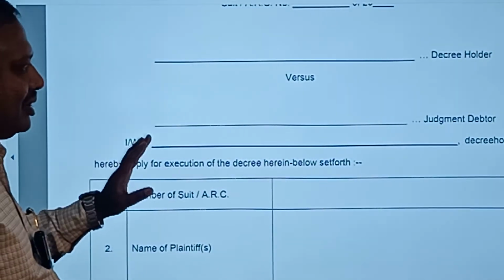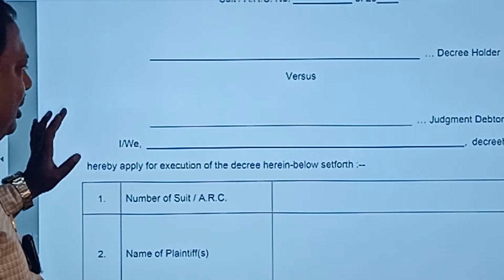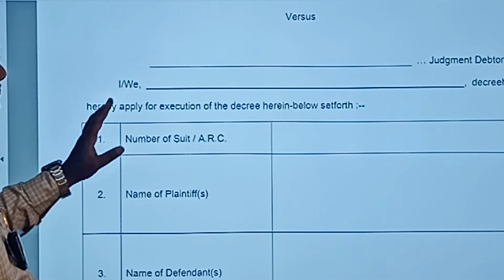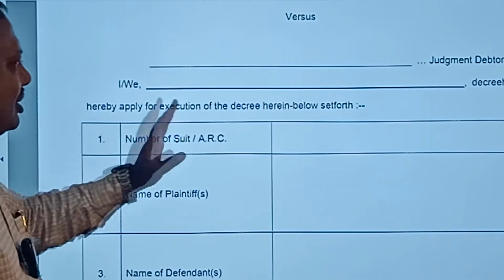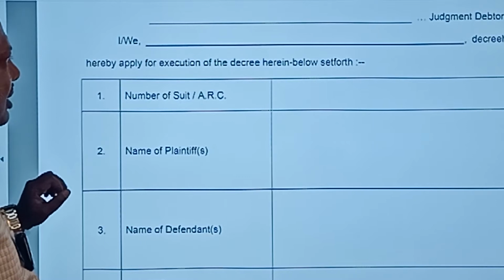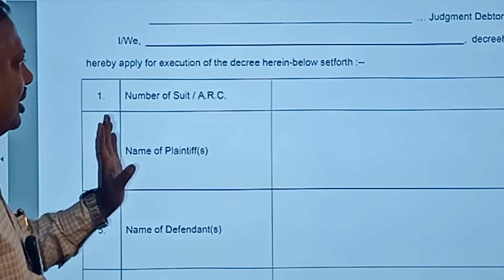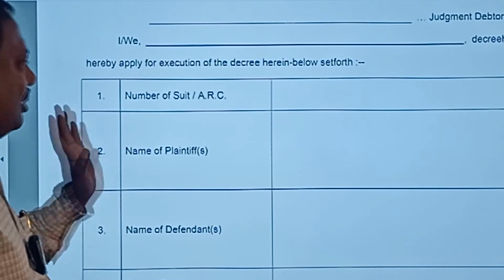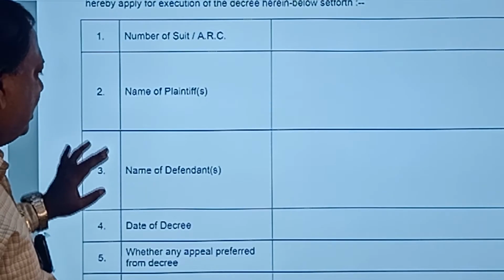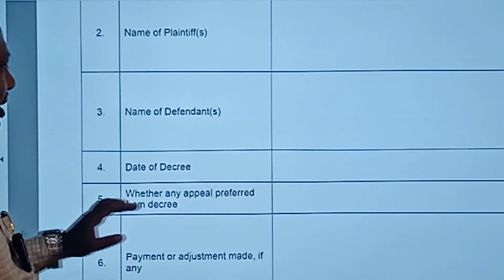The judgment debtor is the person who owes money to the decree holder, and his name has to be filled up. Coming to the main petition, I, so and so, that is the name of the decree holder, has to be filled up here. Then, hereby apply for execution of the decree herein below set forth. Here you have to fill the number of the suit, that is OS number so and so or ARC number so and so. And here the name of the plaintiffs, then the name of the defendants, then the date of decree.